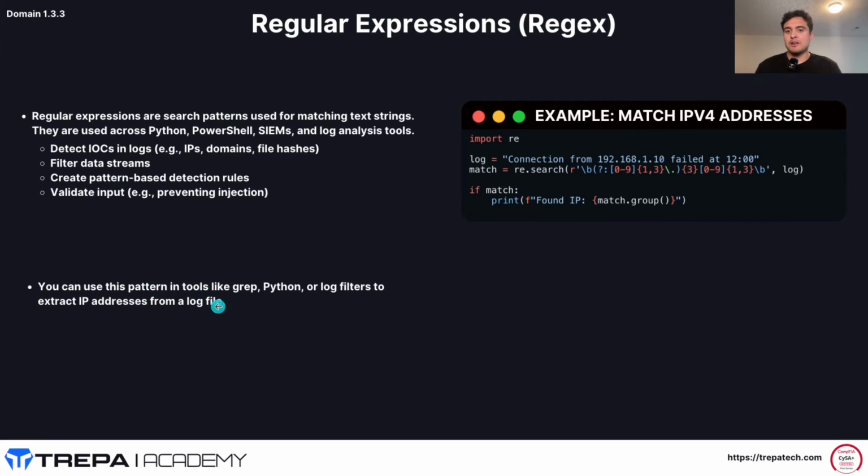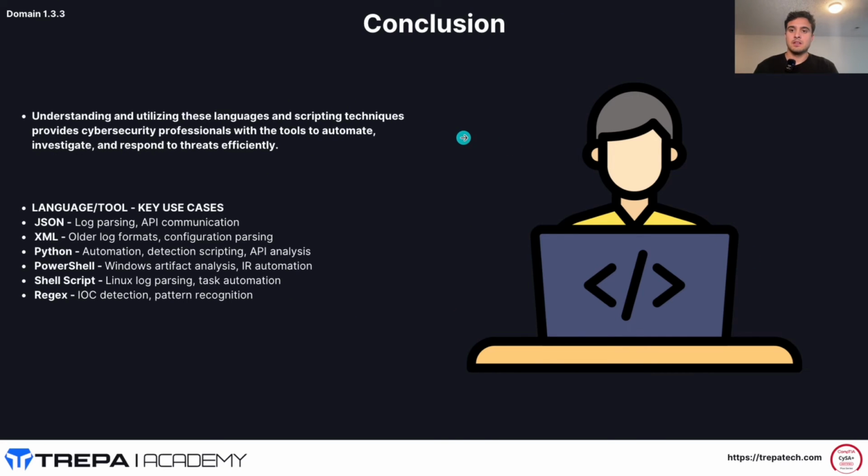And then you can use this pattern in tools like grep. grep is in Linux; it's pretty much like, let me search for this keyword or this text string in this file. You can use it in Python or other log filters. Okay, so conclusion. To tie it all together, because we looked at this from a high level, understanding and utilizing these languages and scripting techniques provides cybersecurity professionals with the tools to automate, investigate, and respond to threats efficiently. So just a quick recap, right? If you learn nothing and you're preparing for the test, let's look at this slide.